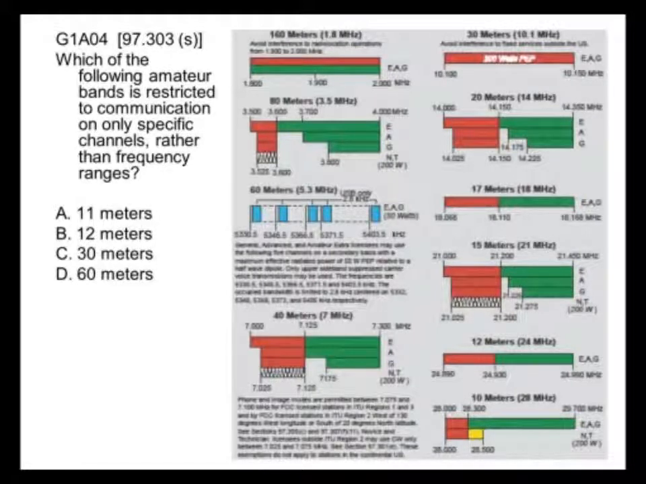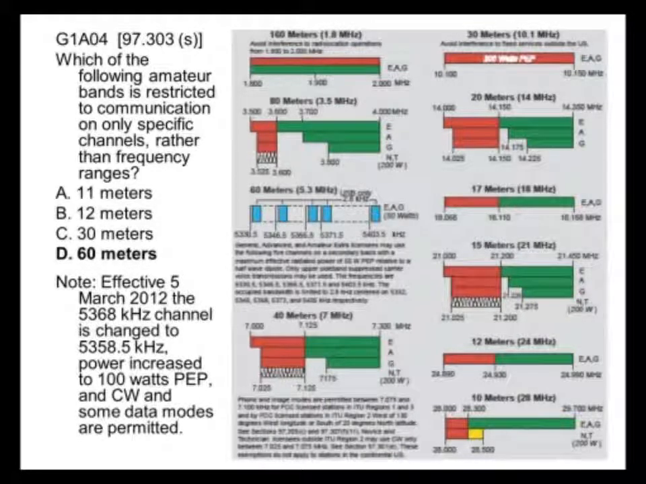Which of the following amateur bands is restricted to communication only on specific channels rather than frequency ranges? We talked about that briefly already, and it's this one right here with the 5 specific channels in it, the 60-meter band. Okay, and I've made a note here. You all should have the March edition of this frequency chart, which is just slightly different from the one that's on the screen.